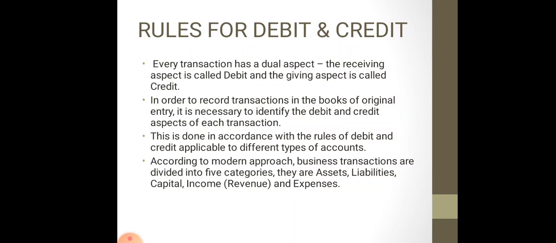Now there are certain rules which you have to apply while identifying the debit aspect as well as the credit aspect. Now there are so many approaches, but according to modern approach, your business transactions are divided into 5 कैटेगरीज. आपकी जितनी भी ट्रांजैक्शंस जो आप बिजनेस में रिकॉर्ड करते हैं उसके 5 एस्पेक्ट्स हैं. एक है एसेट्स, देन लाइबिलिटीज़, देन कैपिटल, इनकम एंड एक्सपेंसेस. All these 5 aspects have to be kept in mind while you are recording the entries in journal.